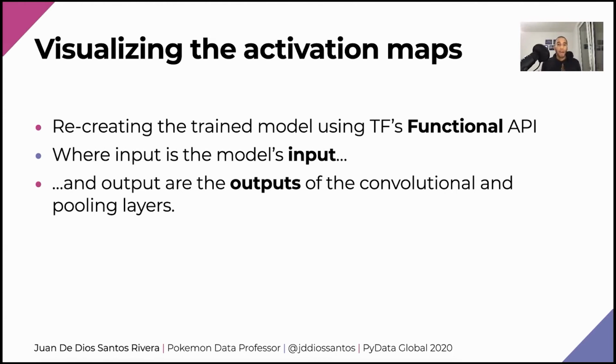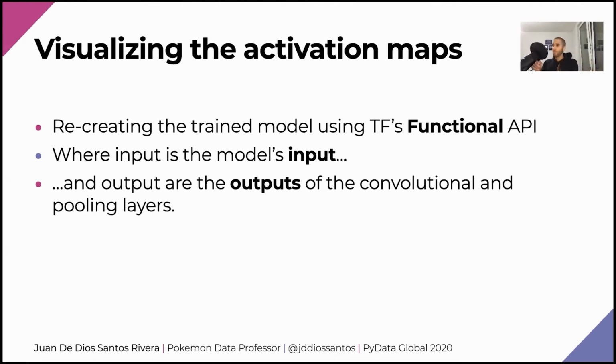And for this new model, I want to use the same input as in my previous model. So the input of my first sequential model, my first image classifier, is going to be the same one in this model. However, the same is not true for the output. If you remember from my first sequential model, the output is the dense layer, which gives me the label, Jesse or James. However, in this case, I want the output of my functional model to be the outputs, plural with S, of my convolutional and my pooling layers, meaning that the output is going to be an array of length 6, because I have 3 convolutional layers and 3 max pooling layers.